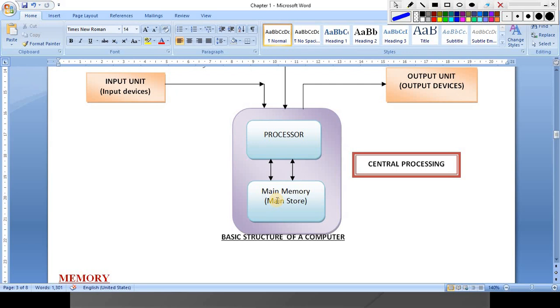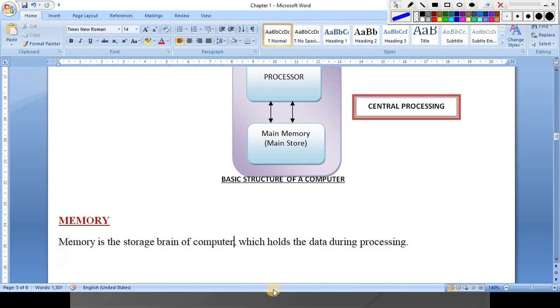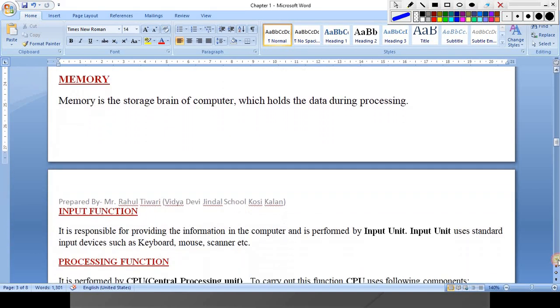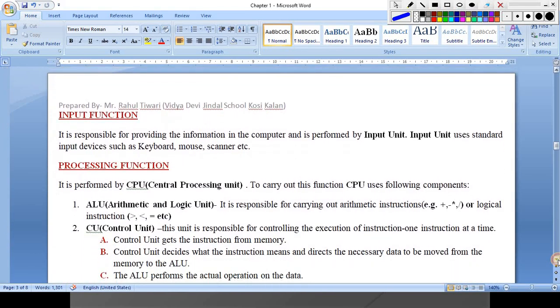To process it, right? So memory is the storage brain of the computer which holds the data during processing. This main memory is used to store data during processing time. Clear?